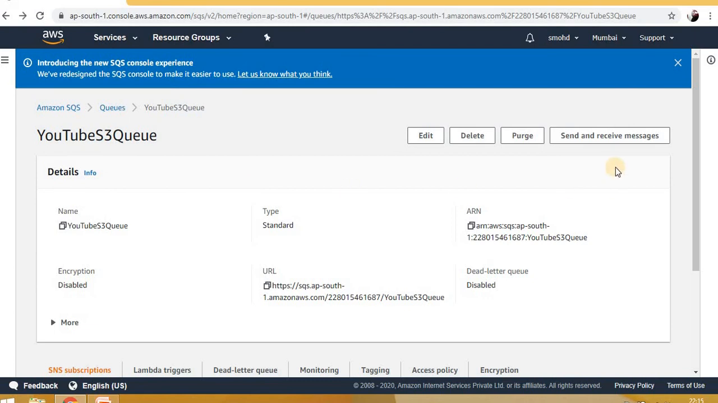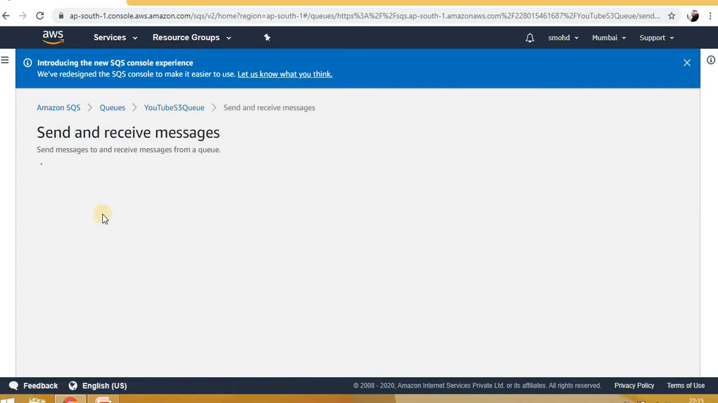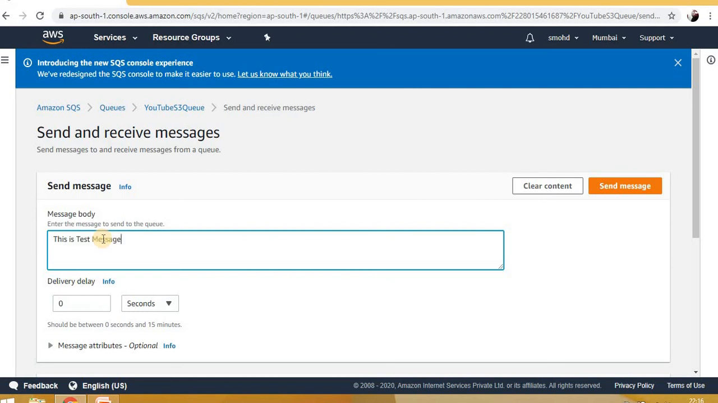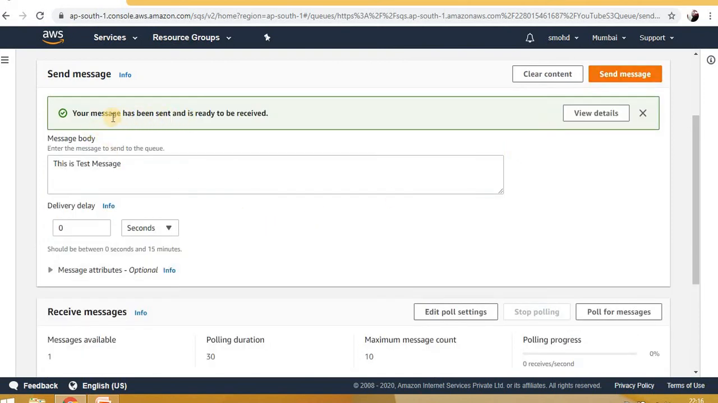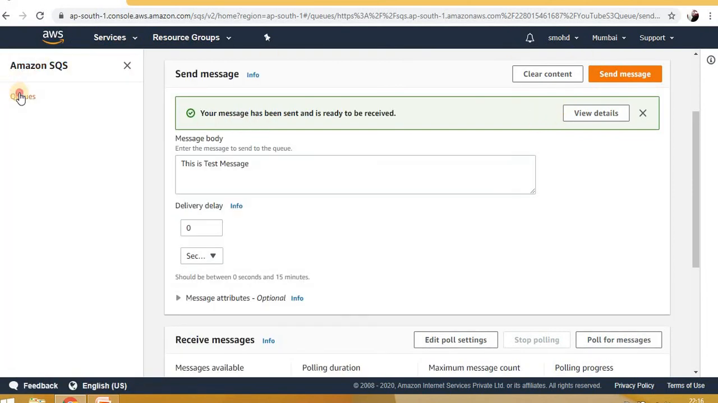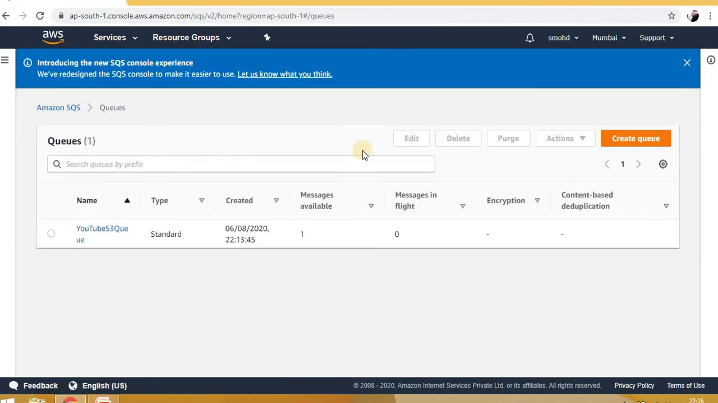To push any message inside the queue, just click on send and receive message. Just write the message here. Delivery delay means the message will not be visible inside the queue immediately. If I say 15 seconds, then it will be visible inside the queue after 15 seconds. I will just keep it as 0 seconds and click send message. Now this message is delivered to the queue. If I check inside the queue, see, messages available is 1. I will click on the queue.